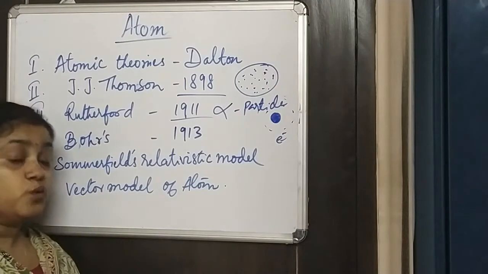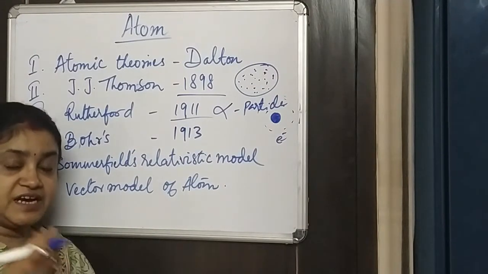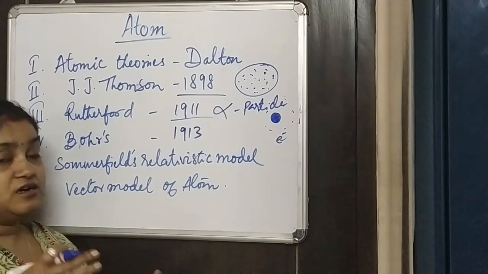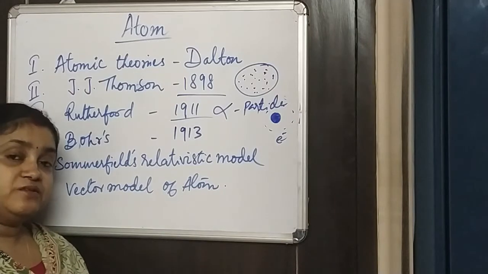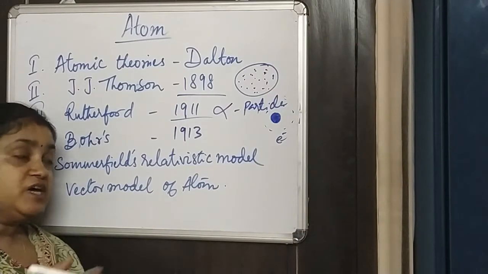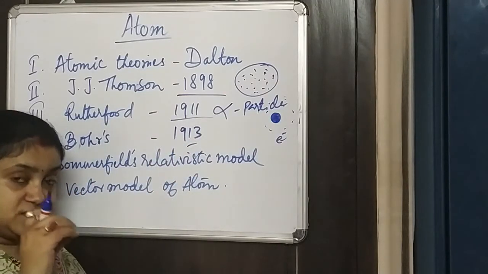So here comes Bohr with his atomic model, and he added a little bit of quantum theory, and then he was able to explain various other things. Along with that, he explained why we got this spectrum.